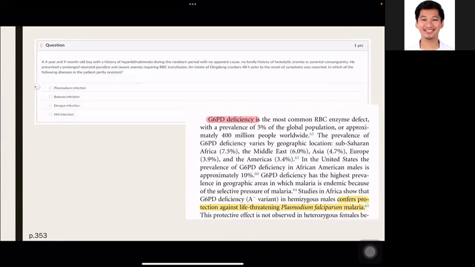So, next, a 4-year-old. Ito yung kanina. Tama ba ito? 4-year-old. Oh, tama. For prolonged neonatal jaundice, di ba ang diagnosis natin dito is G6PD deficiency. So, if you've read your book, makita niyo dito, this confers protection against life-threatening Plasmodium falciparum malaria. So, this is the answer, Plasmodium infection. In patients with G6PD deficiency, somewhat resistant sila to Plasmodia.